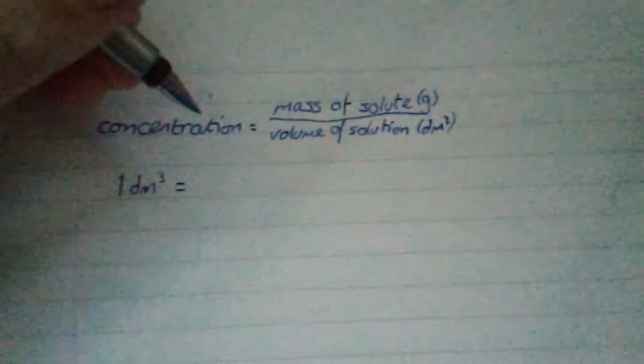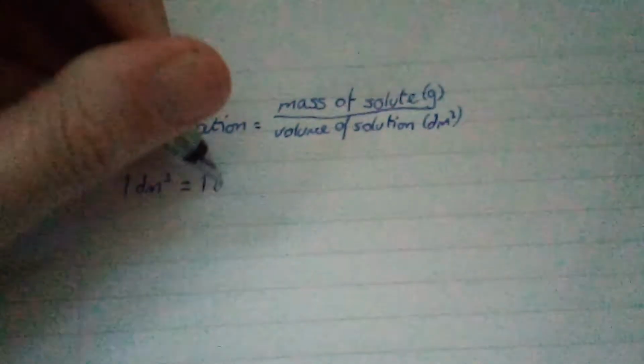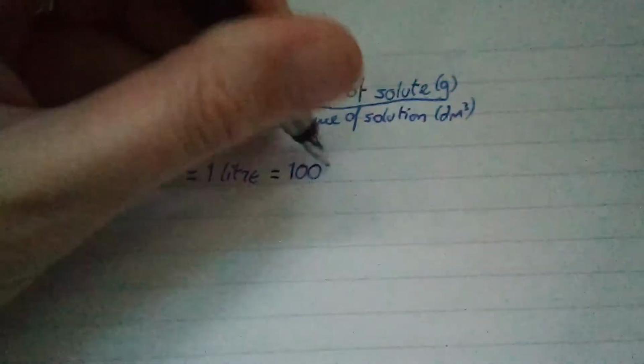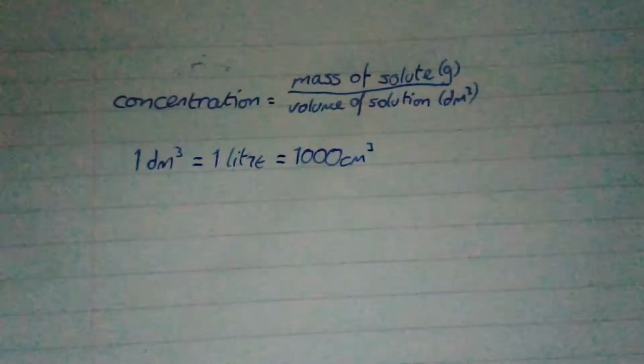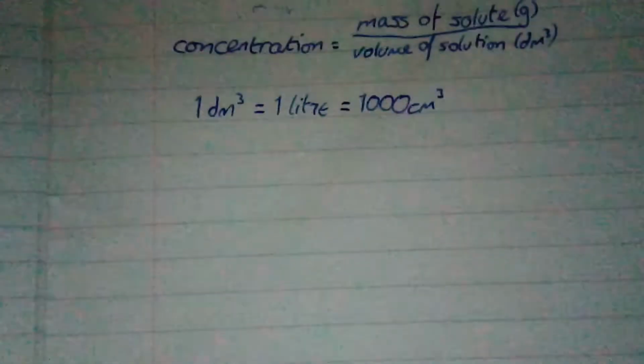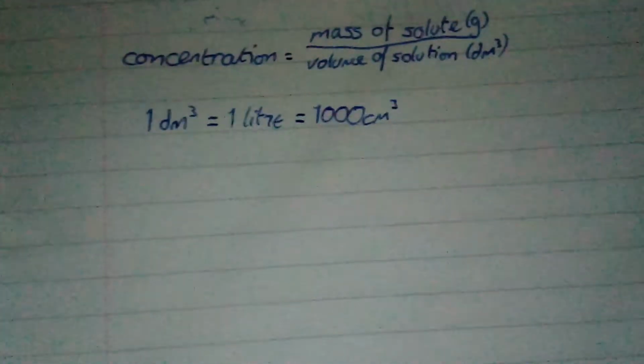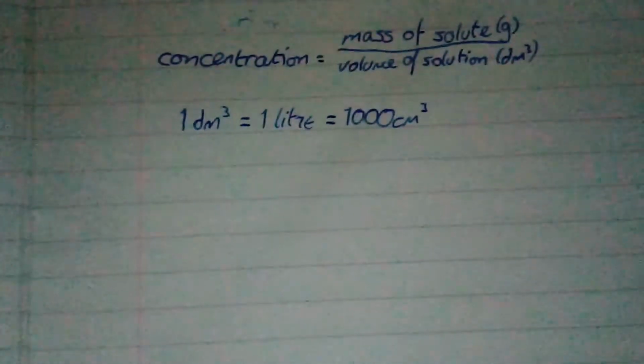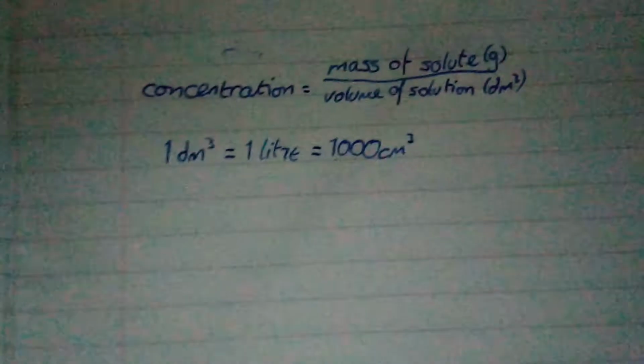1 decimeter cubed is equal to 1 litre, which is also equal to 1,000 centimetres cubed. Okay, a decimetre would normally be 10 centimetres, so you'd think that a decimetre cubed should be 10 centimetres cubed.